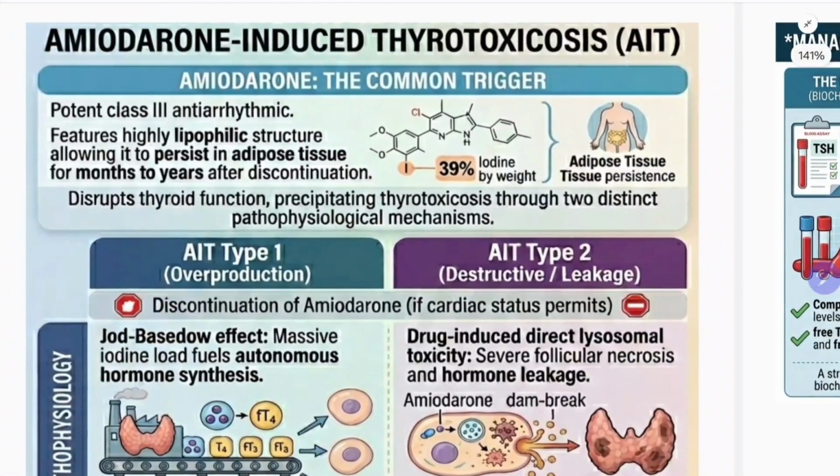Now the next topic is amiodarone-induced thyrotoxicosis. Remember, amiodarone causes both hypothyroidism as well as thyrotoxicosis. It causes hypothyroidism in a normal gland, and it causes thyrotoxicosis in an abnormal gland. That's all. This is the very simple funda.